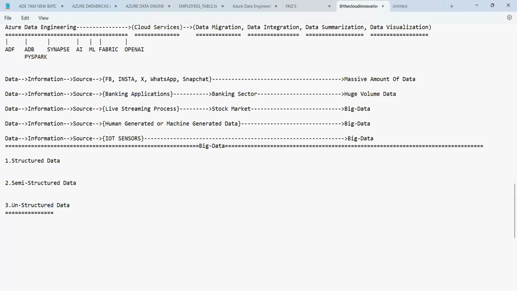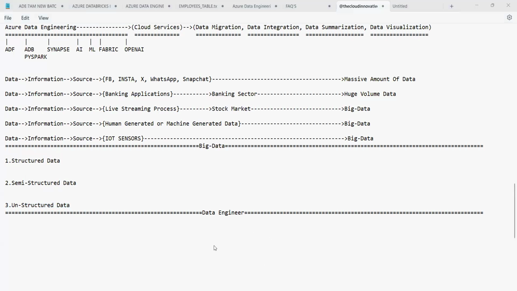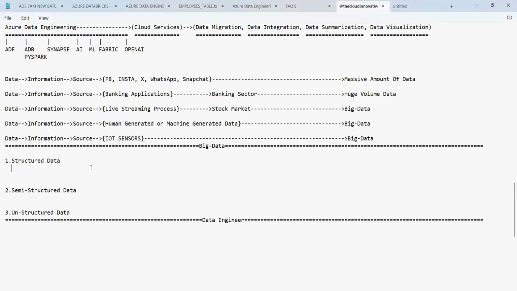As a data engineer, we are going to deal with all of them: structured data, semi-structured data, as well as unstructured data. Now, let us try to understand what is structured data, what is semi-structured data, and what is unstructured data. Structured data first. What is my structured data?